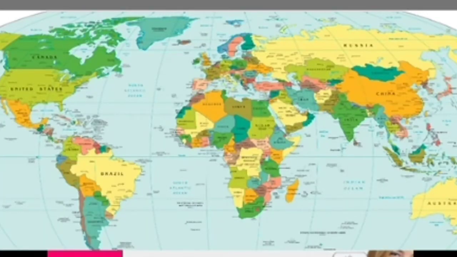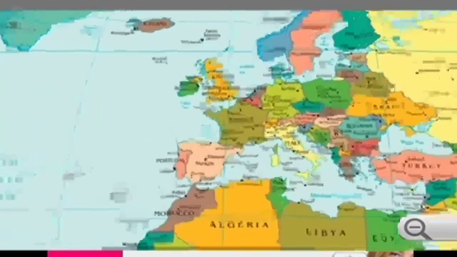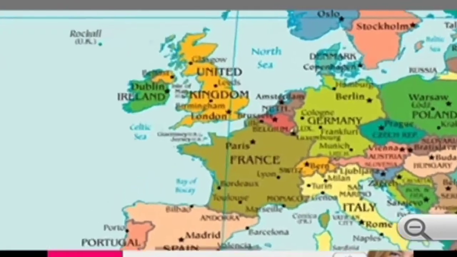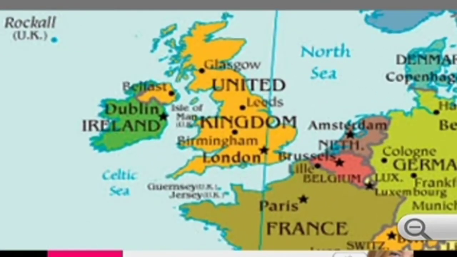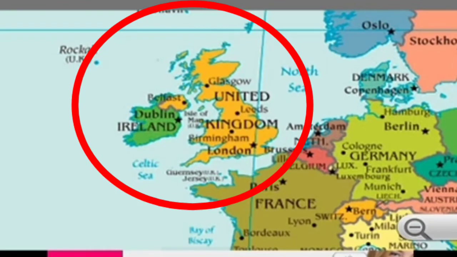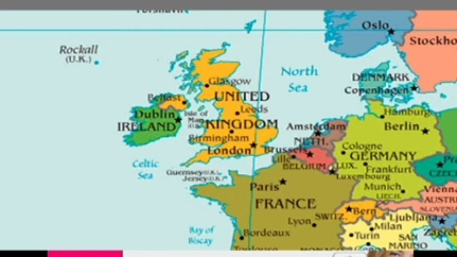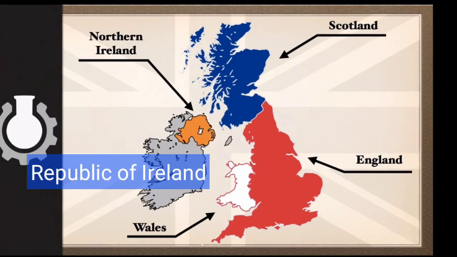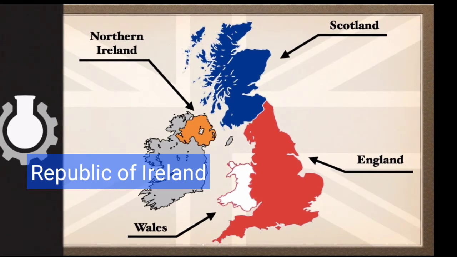So this is the entire map of the world and we are going to deal with the region on the northwest side of Europe. You can see these two islands inside this circle. This total region is called the British Isles. British Isles is a group of more than 6,000 islands situated in northwest of the Europe continent. And in this British Isles region there are a total of 5 countries, and they are England, Wales, Scotland, Northern Ireland and Republic of Ireland.